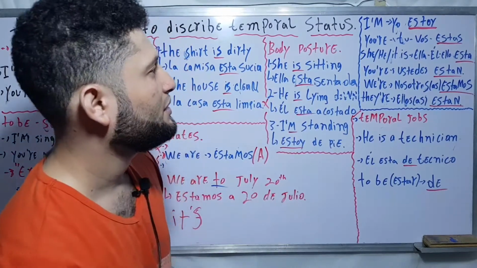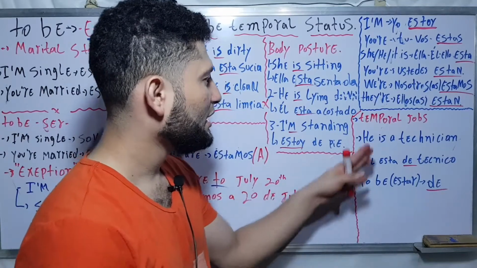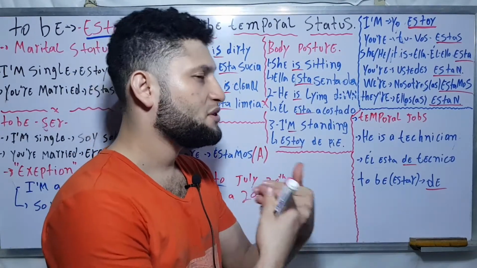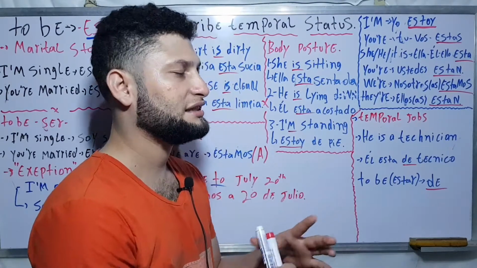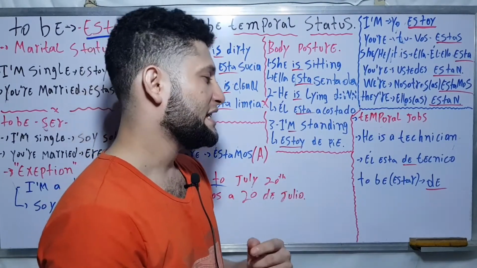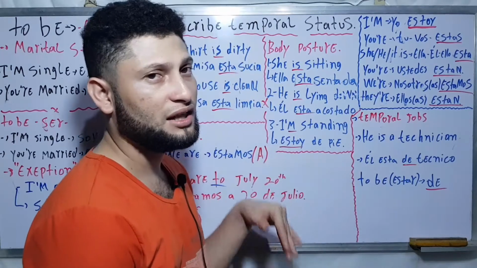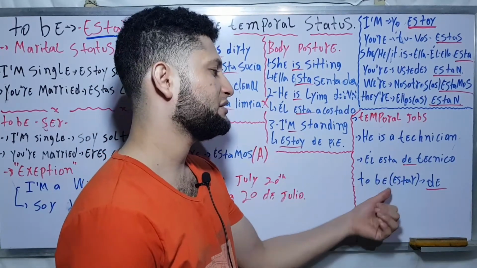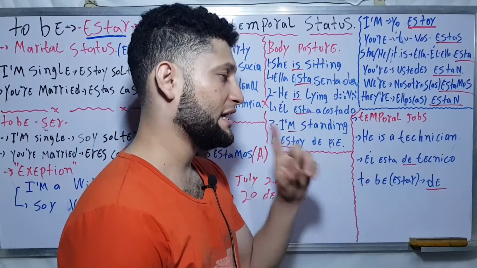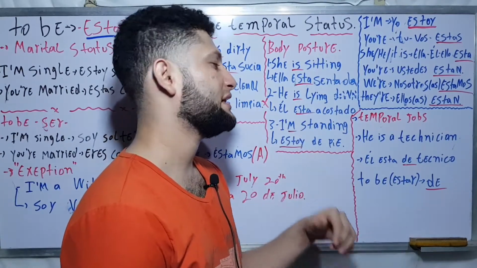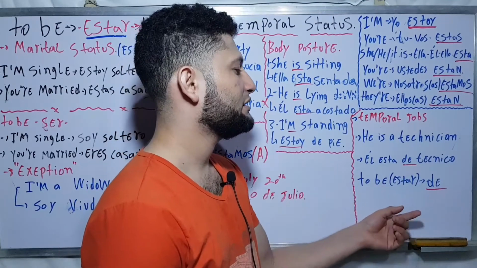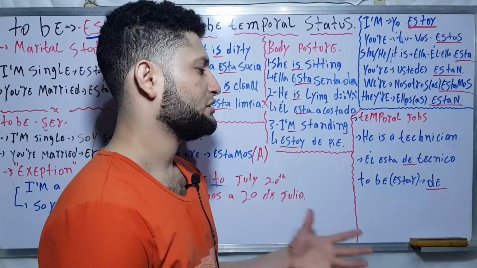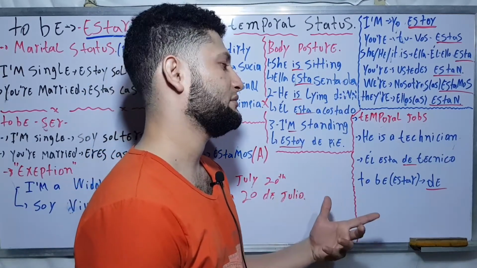Super easy one. Okay, now it's a little bit hard to explain, guys, because this is another structure that doesn't exist in English. But you need to follow this structure for you not to get confused. Just the verb to be, estar, all the time, plus the preposition de.